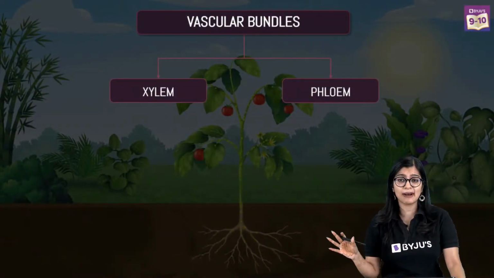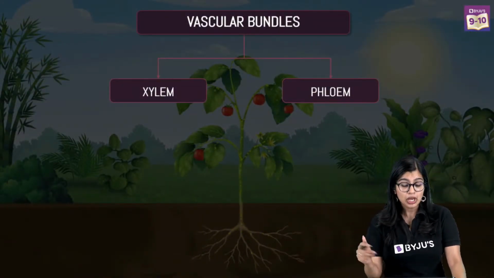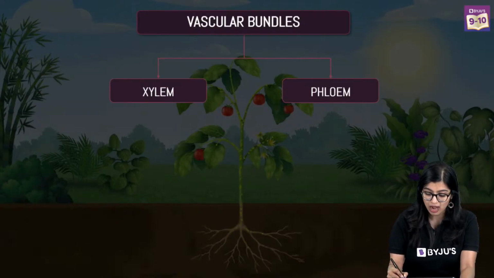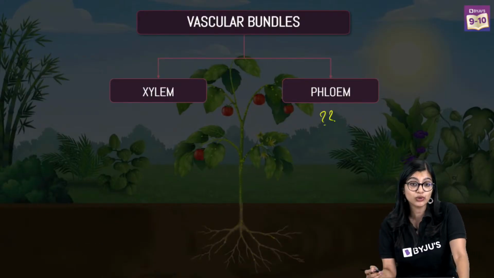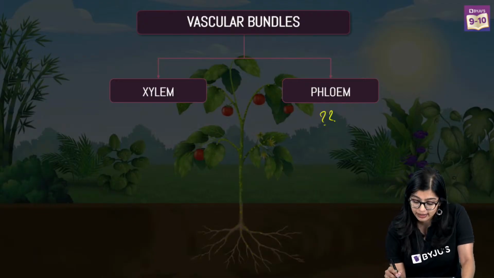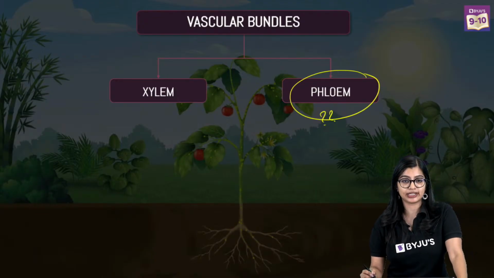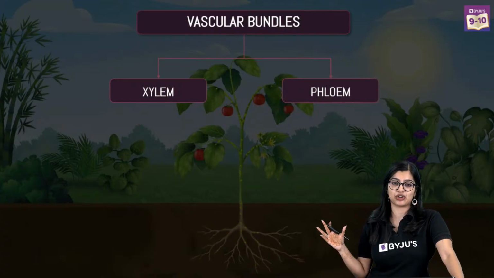Now, of course, this was all about xylem, that is transport of water. But what about in the case of phloem? How do you think phloem plays a key role? Or how does phloem help in transport?